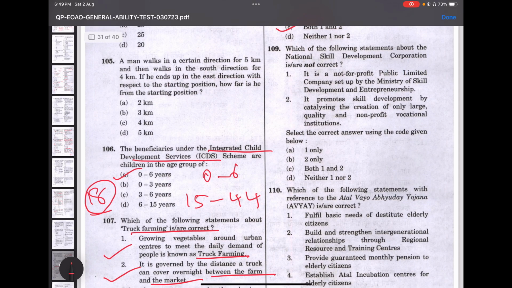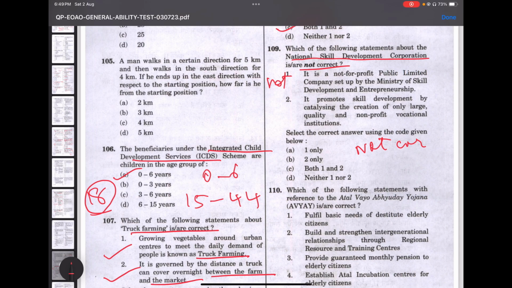So 109. Which of the following statements about the National Skill Development Corporation is not correct? Here they're asking which is not correct.